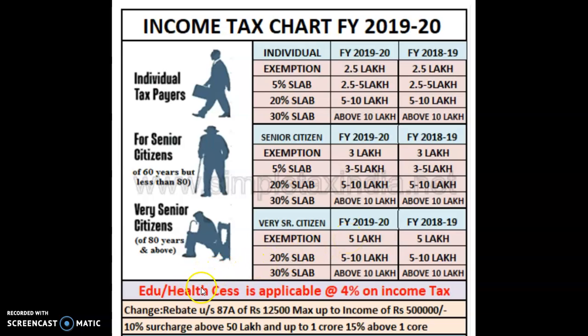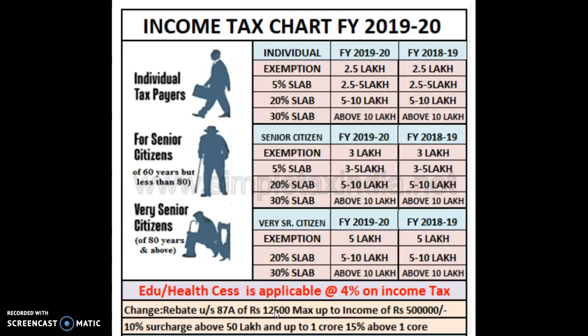At the end we have to calculate health and education cess at 4% on the income tax after computation of income tax. There is also a rebate: if your income is below 5 lakh, you get a rebate of 12,500 rupees.